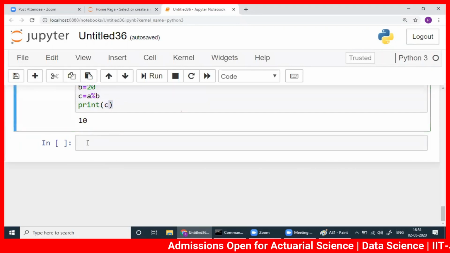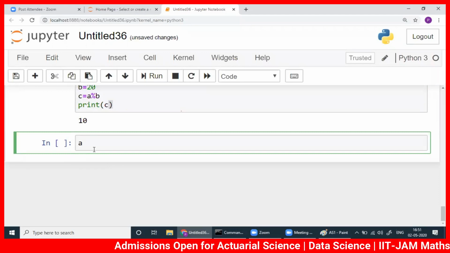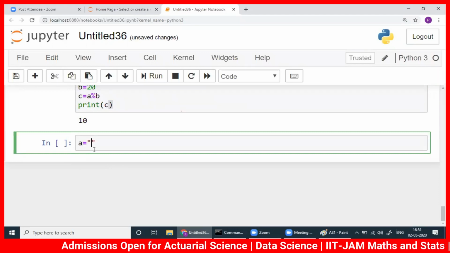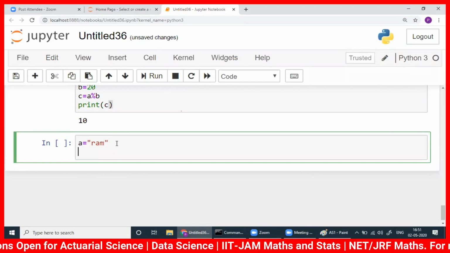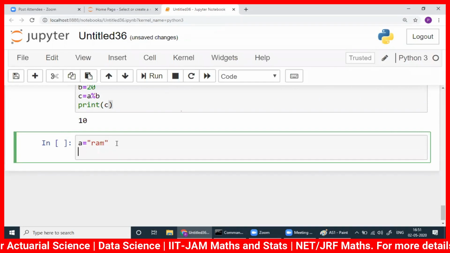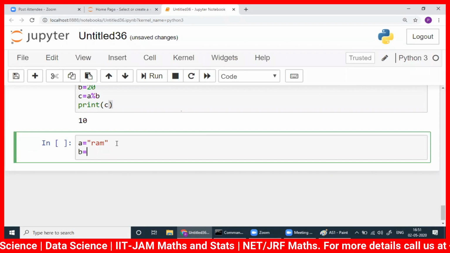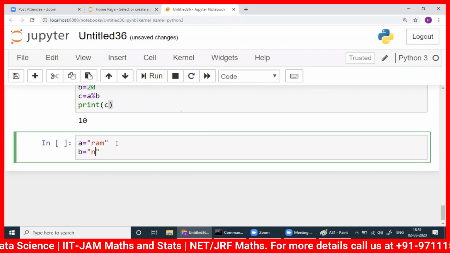Okay. Now, suppose I will write a name, Ram B, sorry, B Narayan.